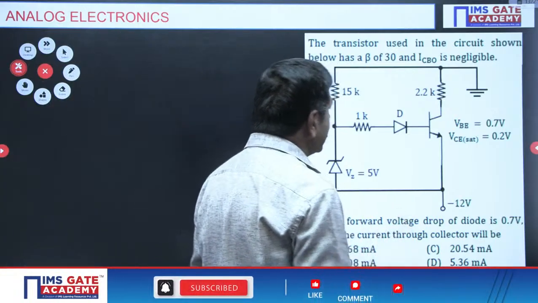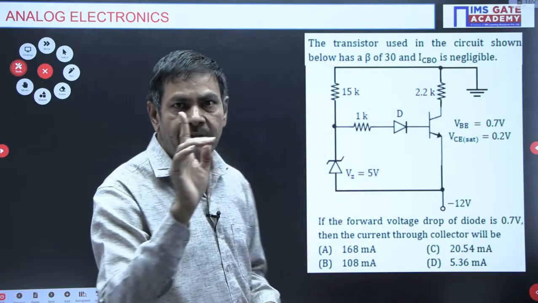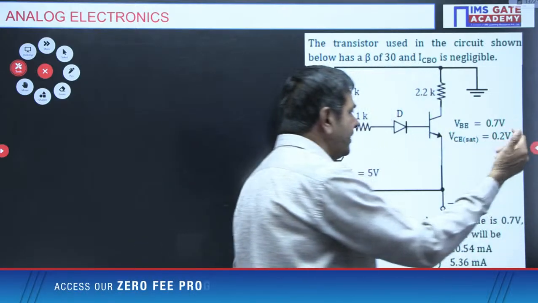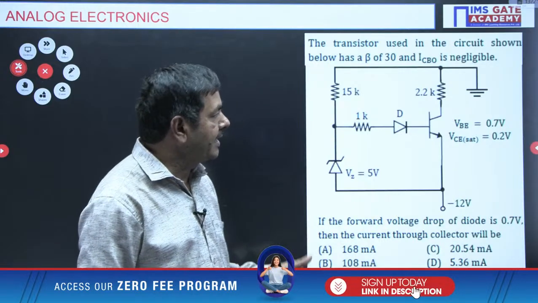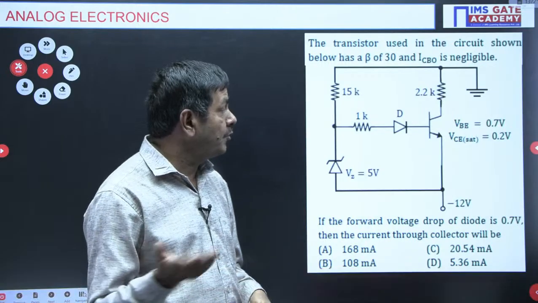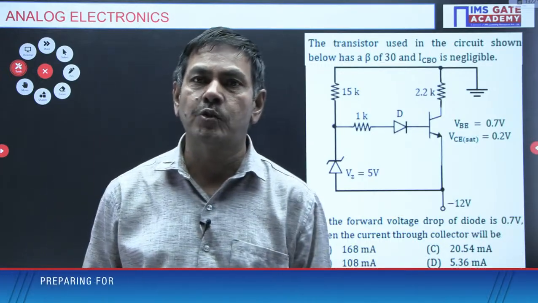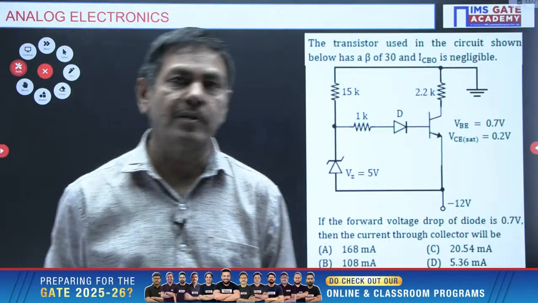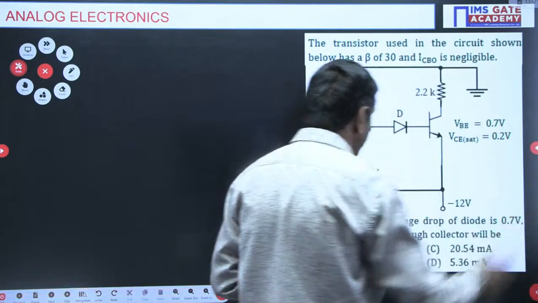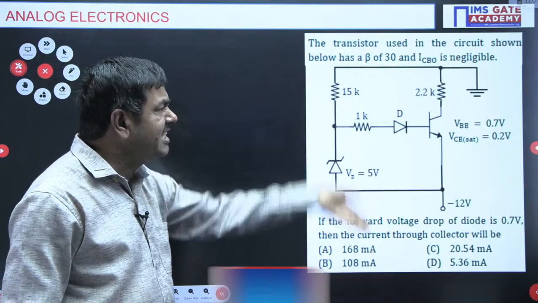When the transistor is in saturation mode, you can directly take VCE sat equal to 0.2 volt, whether given or not given. As VCE sat is given, we are assuming the transistor is in saturation only. Sir, I will not accept, sir. If you don't accept, assume it is in active mode and find out the VCE value. If you get a VCE less than 0.2 volt, you can say it is in saturation mode. But anyhow, in the problem, VCE sat 0.2 volt is directly given, so it is in saturation only. If it is in saturation, we don't need to worry. This network will not be useful now. Very easily you can get it.